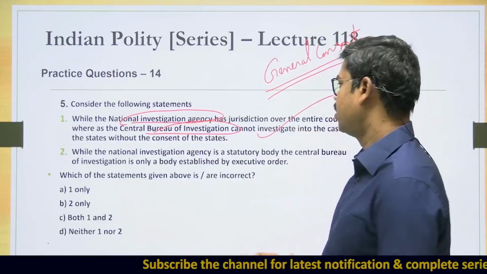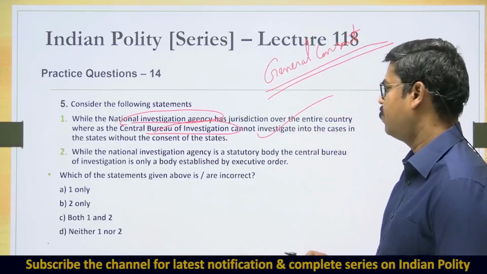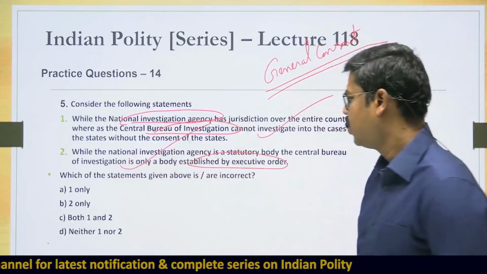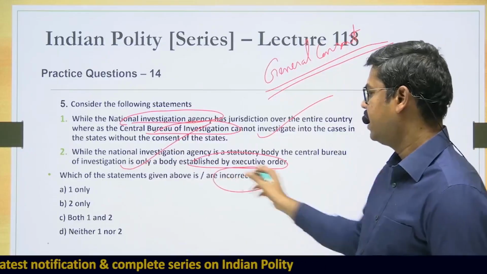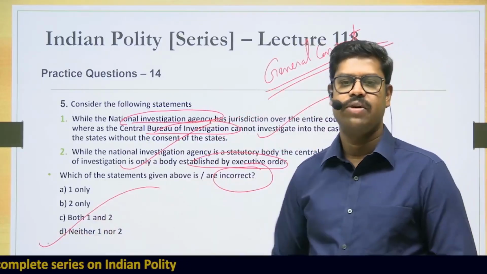This is true. While the National Investigation Agency is a statutory body, the Central Bureau of Investigation is only a body established by an executive order. This is also true. Which of the statements given above are incorrect? Incorrect means that it is D, that is neither 1 nor 2, because both the statements are correct statements.